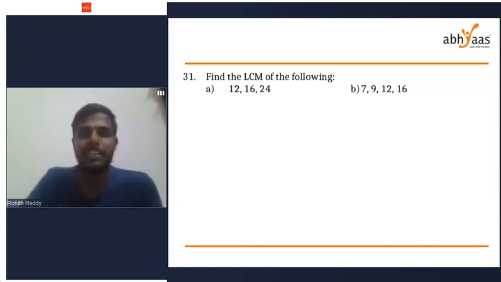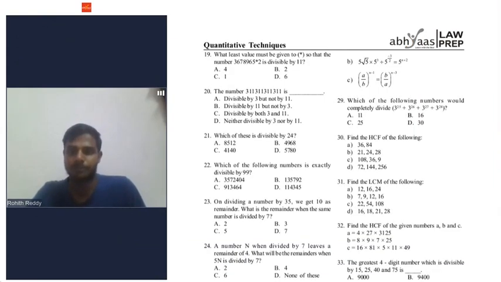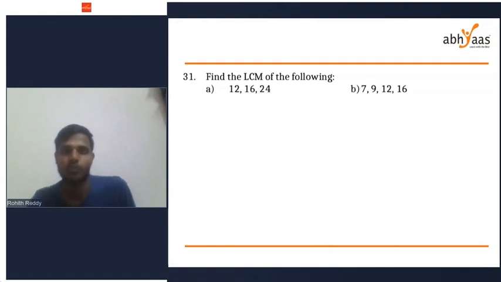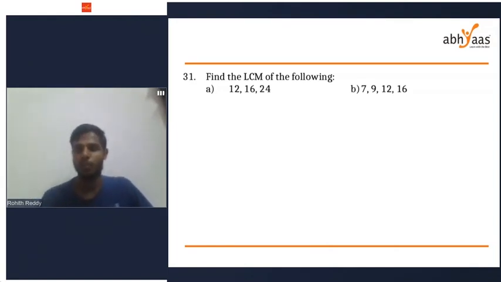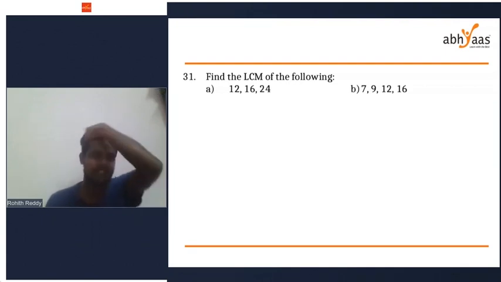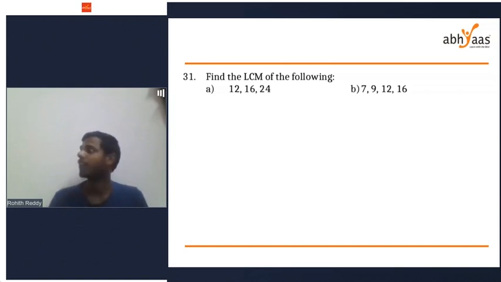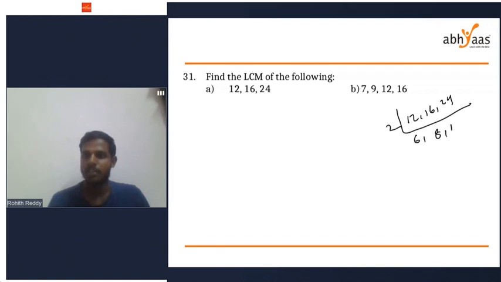Find the LCM of the given numbers: 12, 16 and 24. You can do it by the prime factorization method or the general method. Generally, we have this habit of writing 12, 16, 24. That is absolutely fine. You can do it by this method. 2 sixes are 12, 2 eights are 16, 2 twelves are 24. Next, 2 threes are 6, 2 fours are 8, 2 sixes are 12.